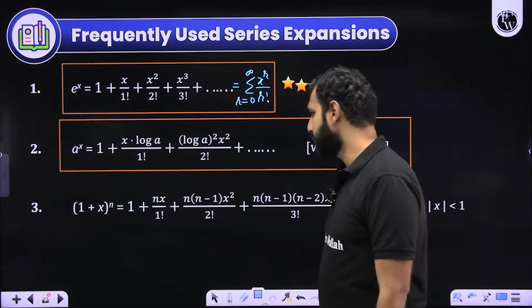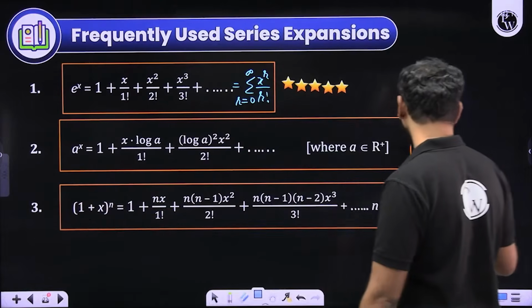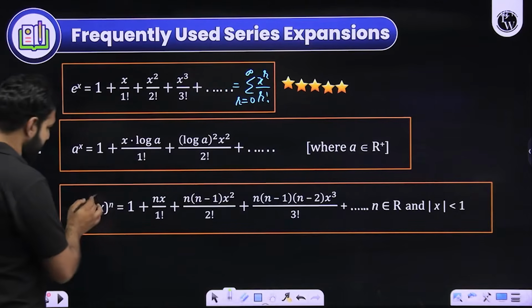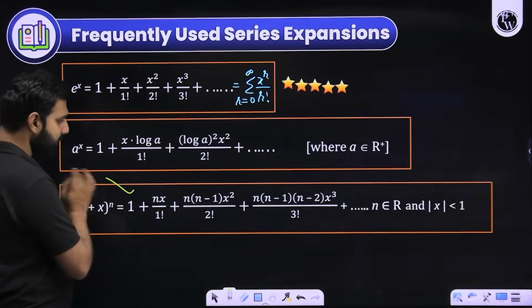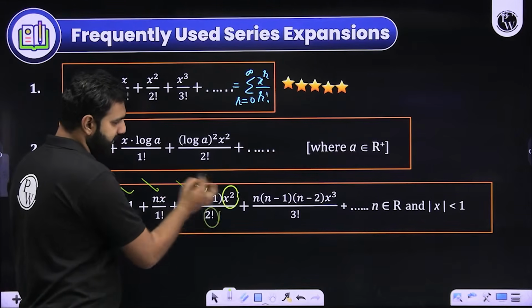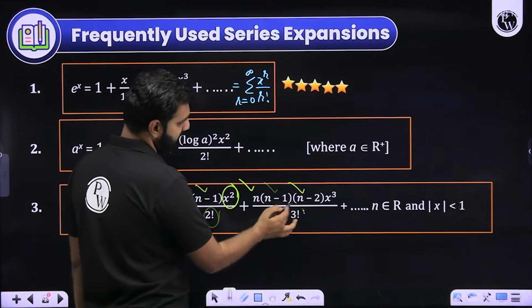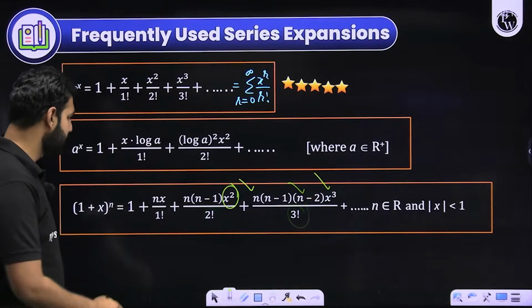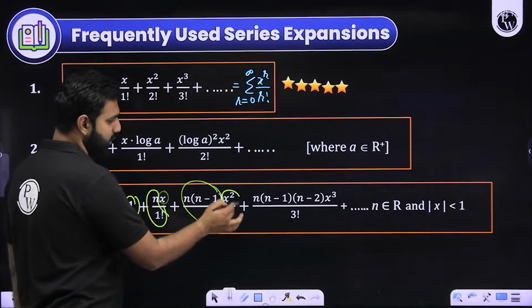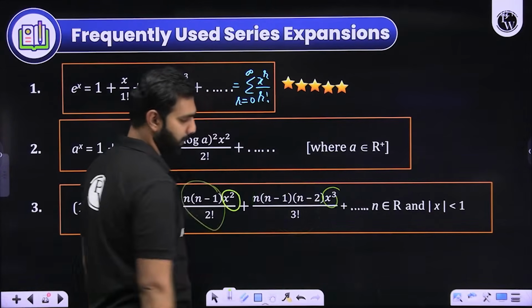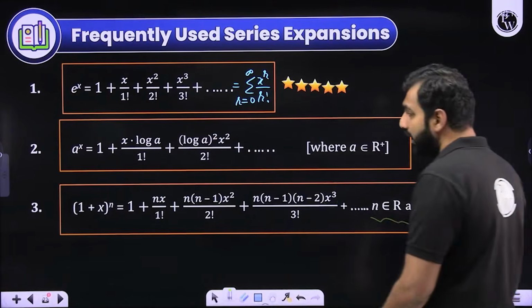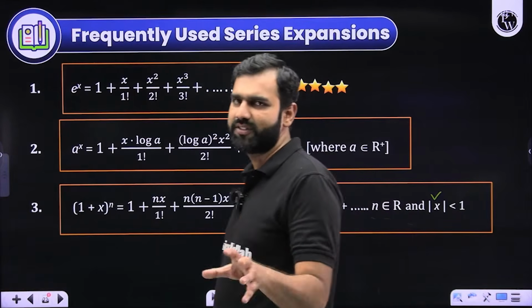The next expansion is the binomial expansion, as we have already discussed in the chapter on binomial. If you wish to revise it, I'll show it to you again: 1 plus x to the power n is written as 1, then of course nx by 1 factorial, then n into n minus 1 by 2 factorial whole times x square, then n into n minus 1 into n minus 2 by 3 factorial whole times x cube. I hope you remember, this is basically 1, then nC1 x to the power 1, nC2 x square, nC3 x cube, and so on. Where of course, n has to be any real number and x should lie between minus 1 and 1, or you can say that mod x should be less than 1.